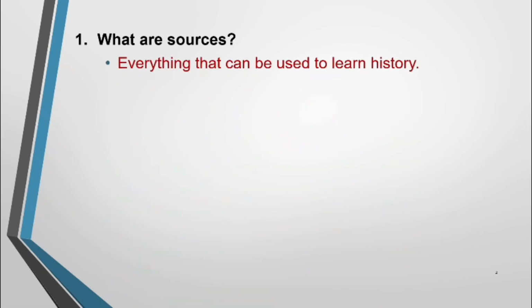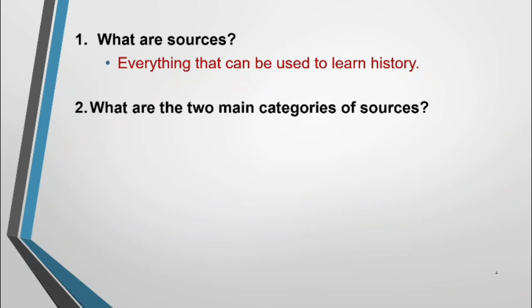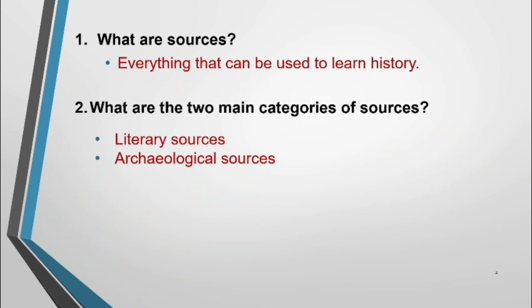And let's move to the first question. What are sources? We know in the first lesson, grade 10, sources of knowledge is there. The first question, what are sources? Everything that can be used to learn history is called sources. If you move to the second question, what are the two main categories of sources? We know there are two categories: literary sources and archaeological sources.